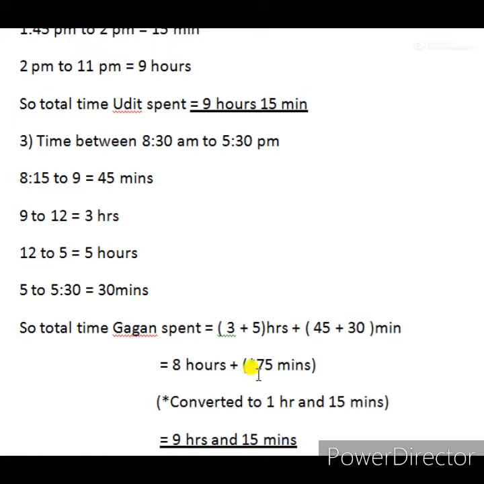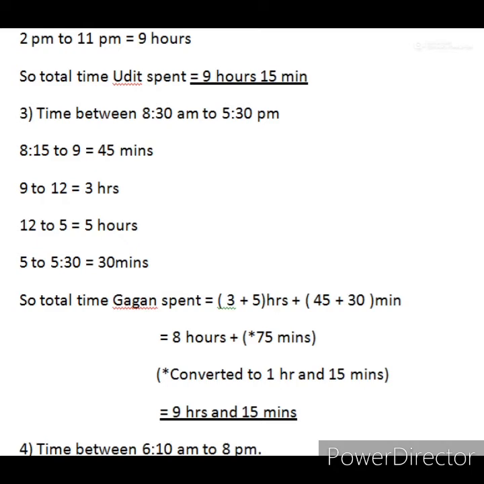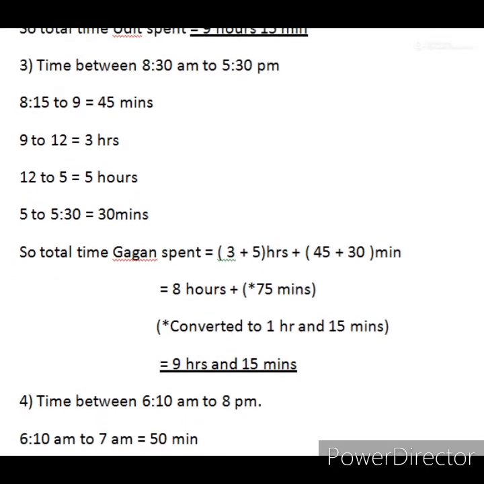Total, that is 8 hours and 75 minutes. Students, we know that there is no 75 minutes; there is up to 60 minutes only. That means 60 minutes means 1 hour. So this 75 we are converting to 1 hour and 15 minutes. So that 1 hour is added to the 8 hours. So 8 plus 1 equals 9 hours and 15 minutes. So the time Gagan spent outside is 9 hours 15 minutes.